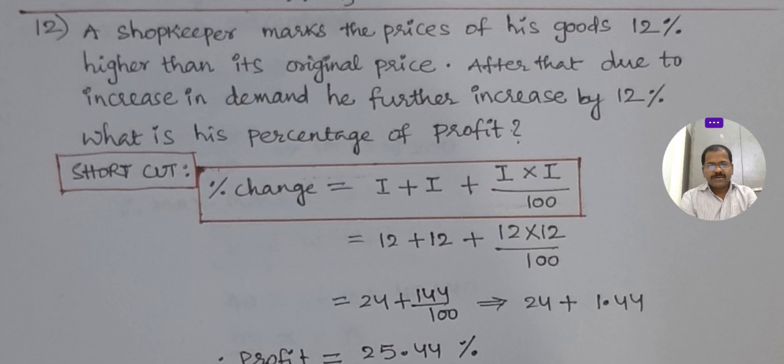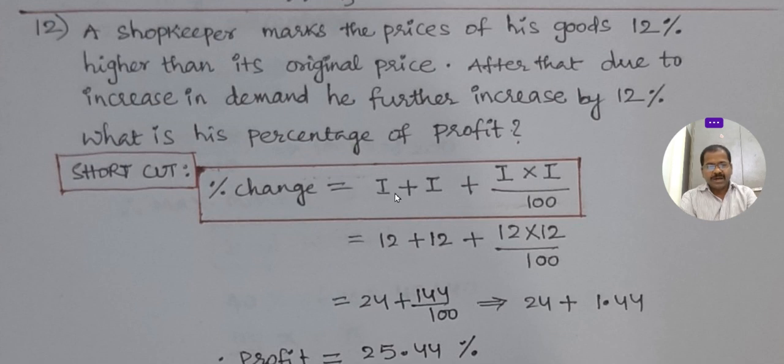You see here, a shopkeeper marks the prices of his goods 12% higher than the original price. He marked 12% more than the base price. After that, due to increase in demand, he further increased by 12%. What is his percentage of profit? At the beginning 12%, the second time he increased 12%. Percentage of change.